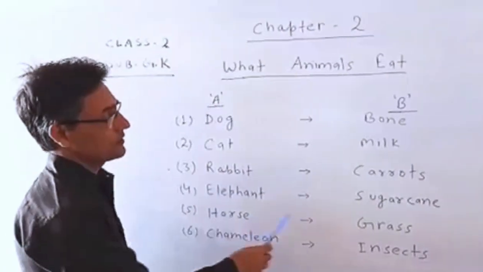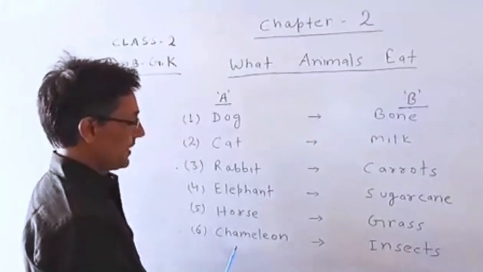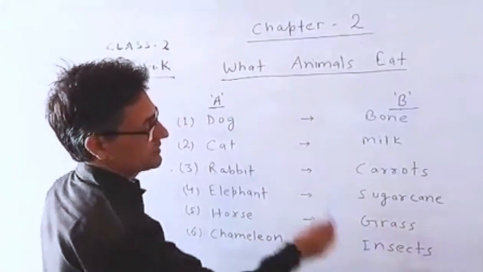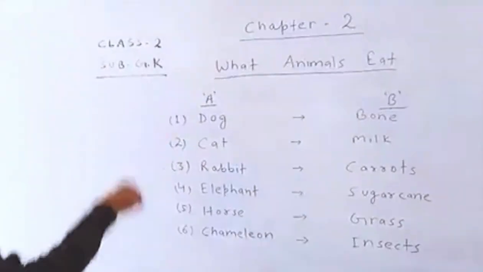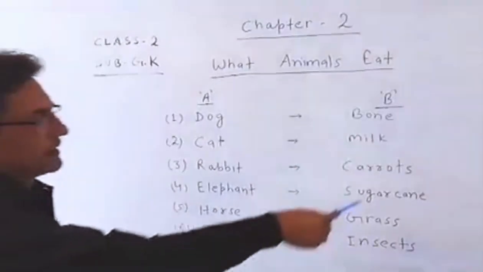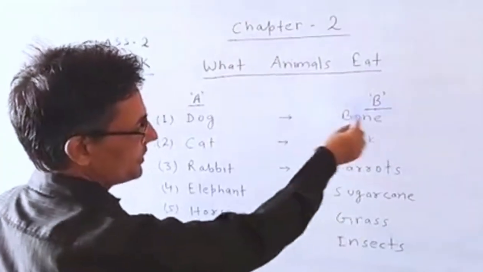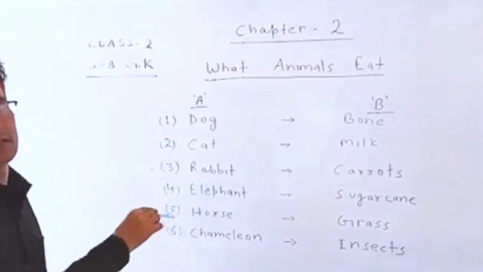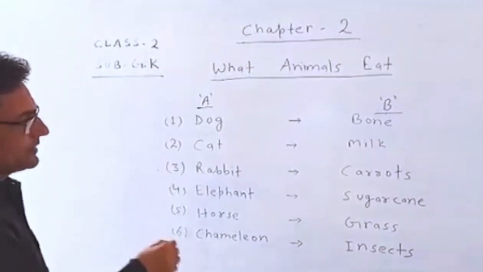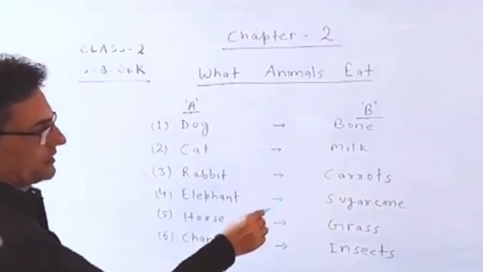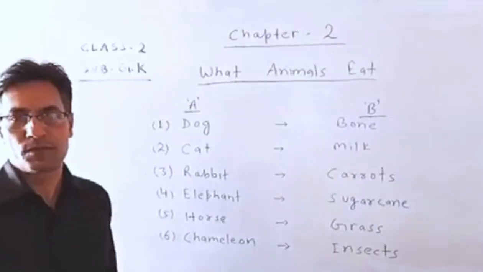What does a horse eat? Horse eats grass. What does a chimpanzee eat? Chimpanzee eats insects. So here are the names of the animals and the names of the foods of these animals. You should also write these things in the copy.